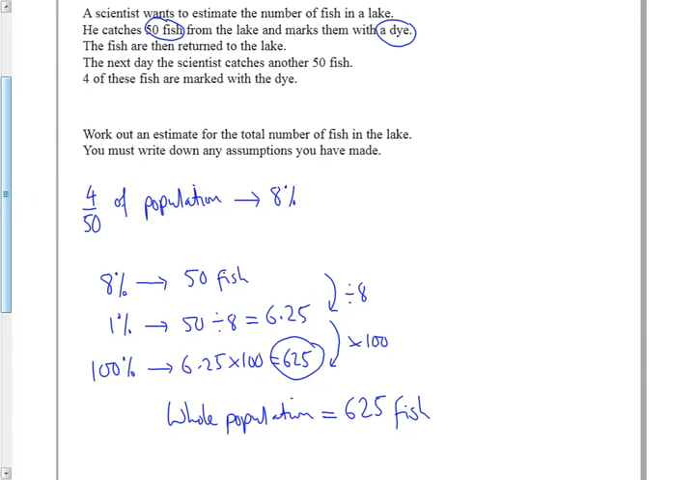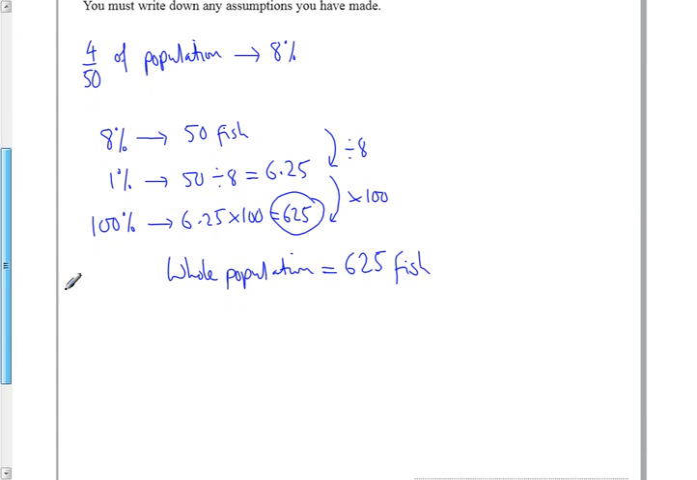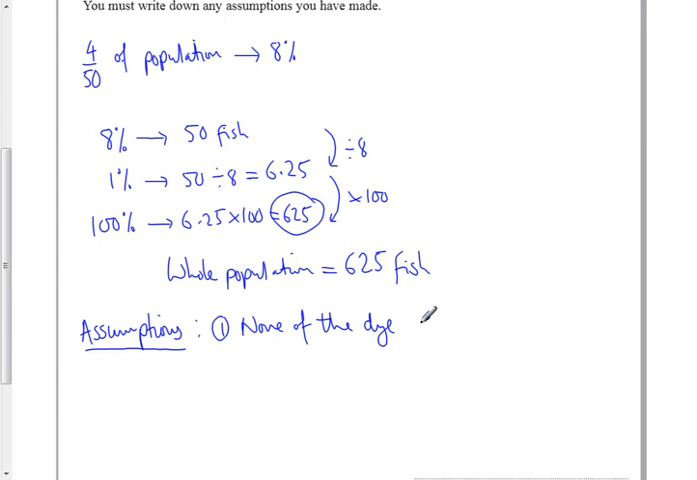Now we must write down any assumptions. Well, we've actually made a couple of assumptions, but you only need to write down one of them really. So assumptions we've made: number 1, that none of the dye washed off, because he could potentially have caught the same 50 fish, and actually 46 of them, the dye just came off in the water. So none of the dye washed off. We assume that.